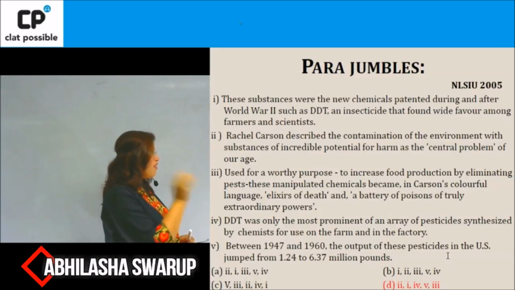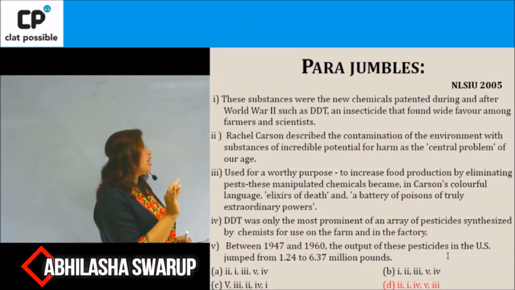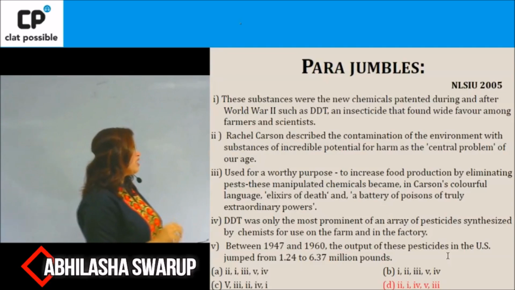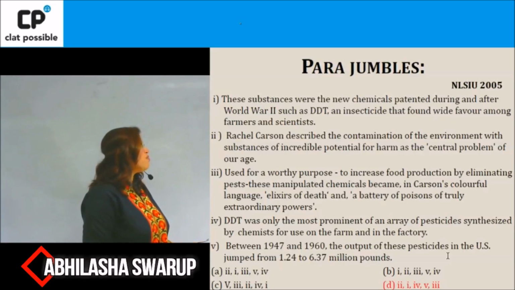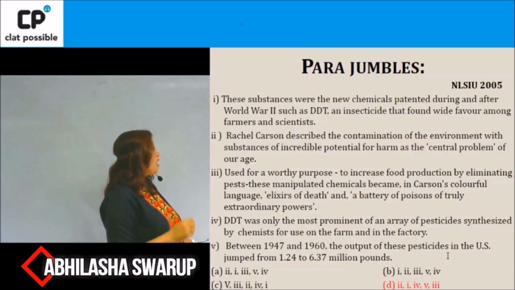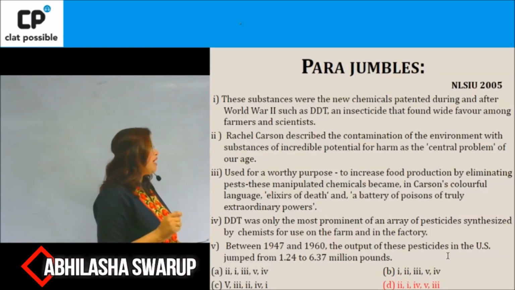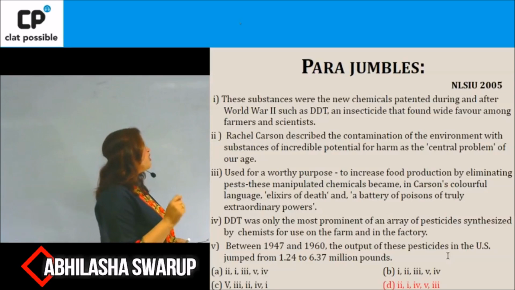Will 3 come after 1 or will 3 come after 5? So let's take a look. 3 says, used for a worthy purpose to increase food production by eliminating pests, these manipulated chemicals became in Carson's colorful language elixirs of death and a battery of poisons of truly extraordinary power.